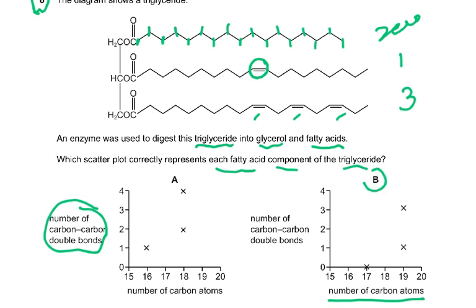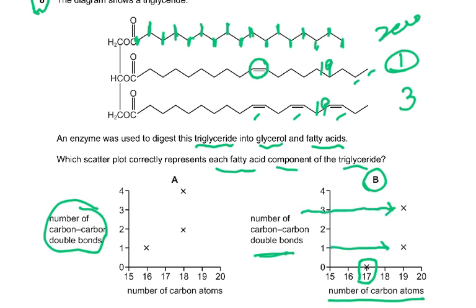Now, why is the answer B? I want you to look at it very carefully. At 17, you can see these are 1, 2, 3, 4, 5, 6, 7, 8, 9, 10, 11, 12, 13, 14, 15, 16, 17 carbon. So at 17 carbon there is 0 double bonds, and at 19 carbon there is 1 bond here. This is at 19 carbon because 17, 18, 19, we have 18, 19 here, and we have 1, and also the same, this is also 19 and this is also 19, and it has 3 bonds. So you see the 3 here and the 1 here. I hope everybody is clear.